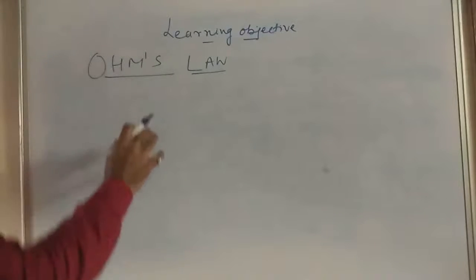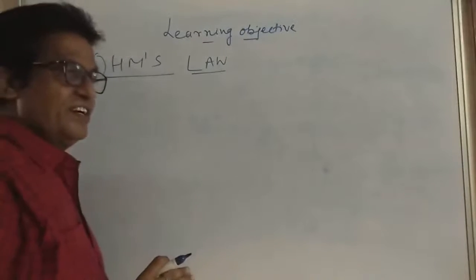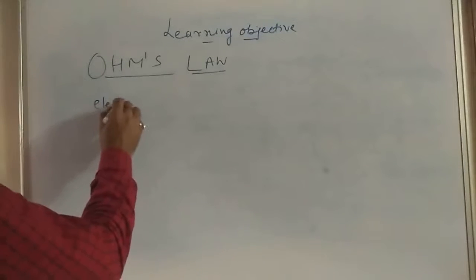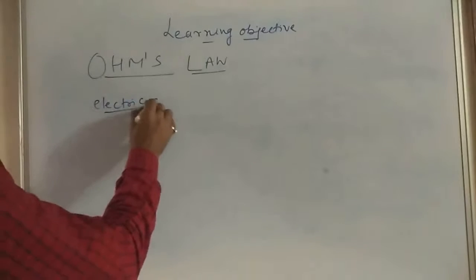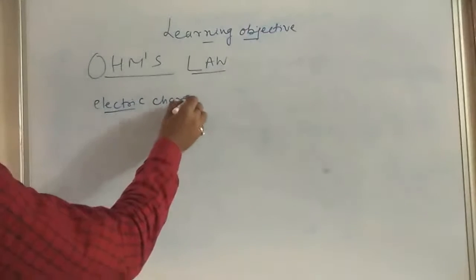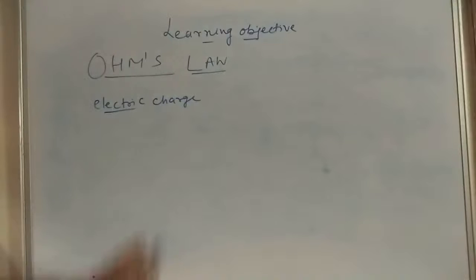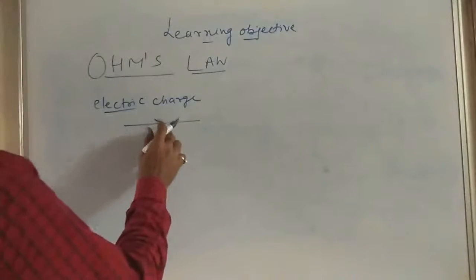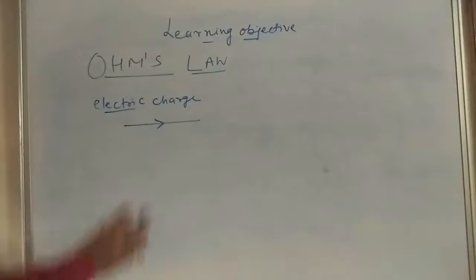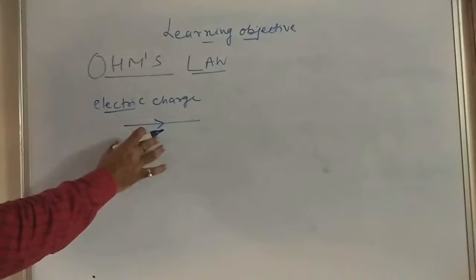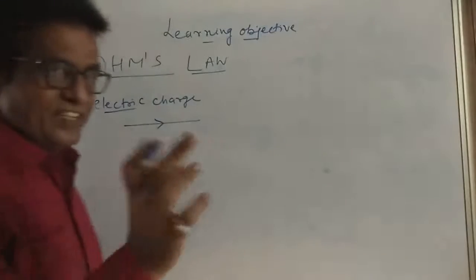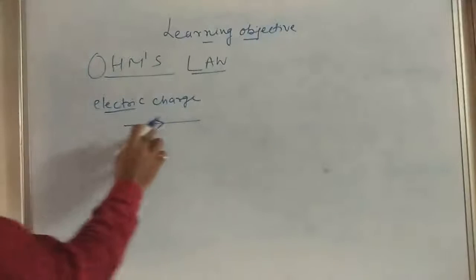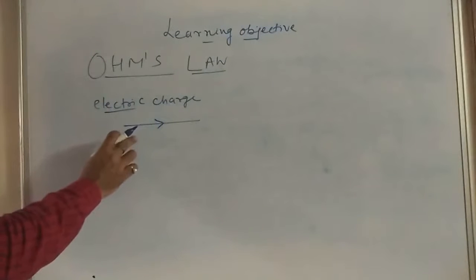Similarly, here the flow of electric charge, that is current, through a conductor, suppose this is the conductor, depends on the potential difference across the ends, here and here. It totally depends on this.